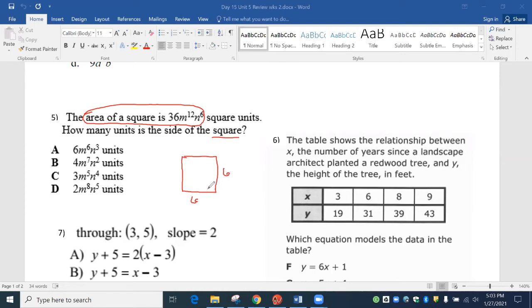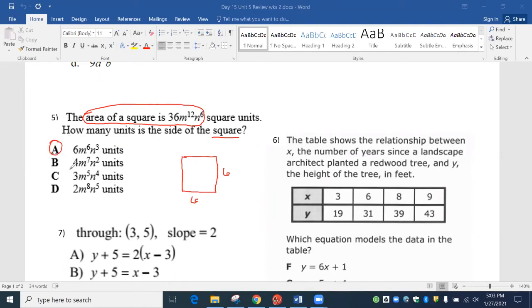I'm just going to start with the big numbers. So I'm going to multiply the two sixes. I get 36. And look at that, that was what the area was. If I put in the fours, 4 times 4 would be 16. 3 times 3 would be 9. 2 times 2 would be 4. And so obviously the answer is going to be A.